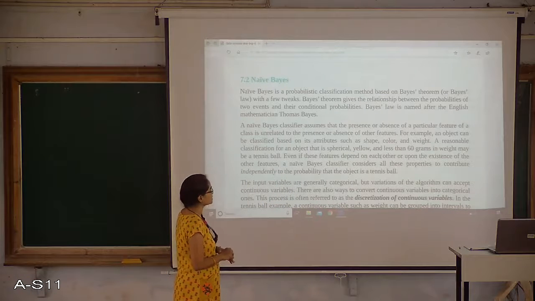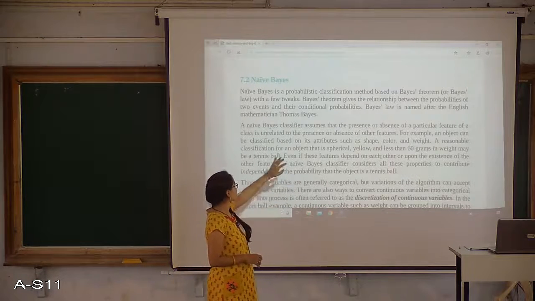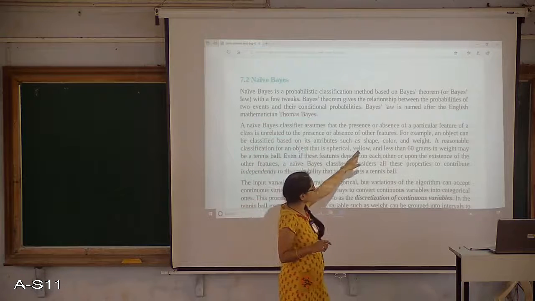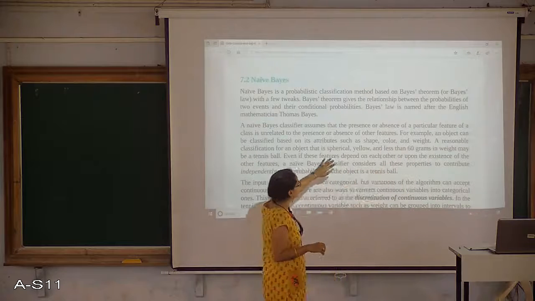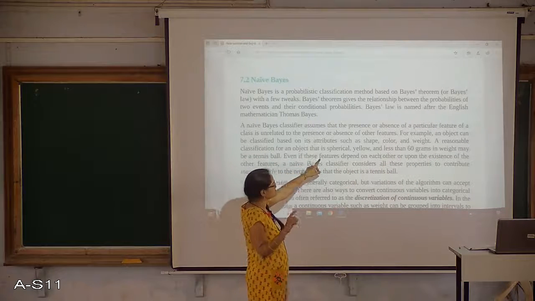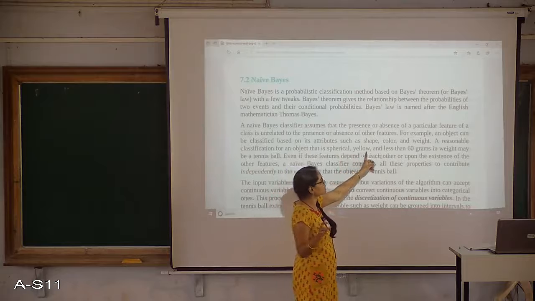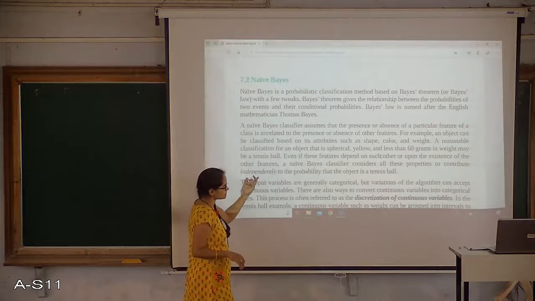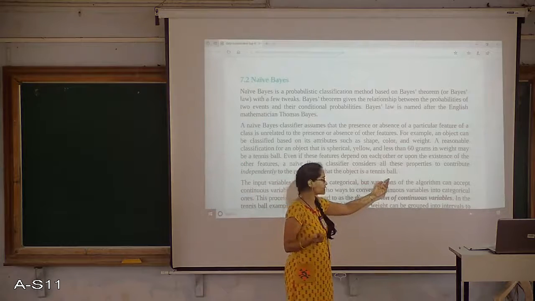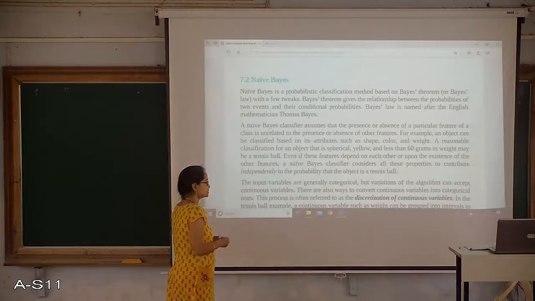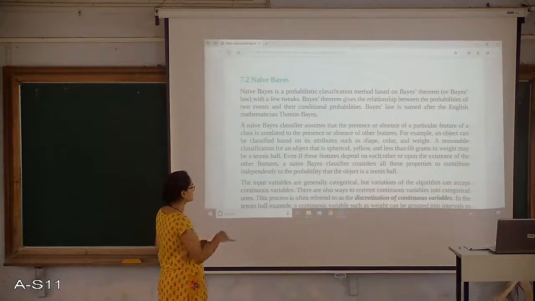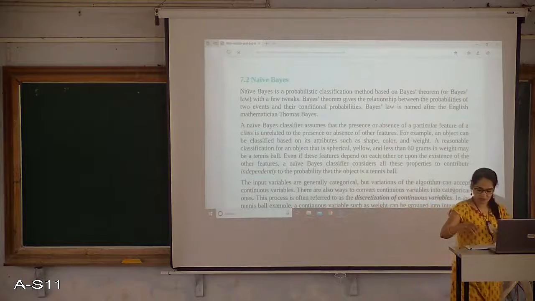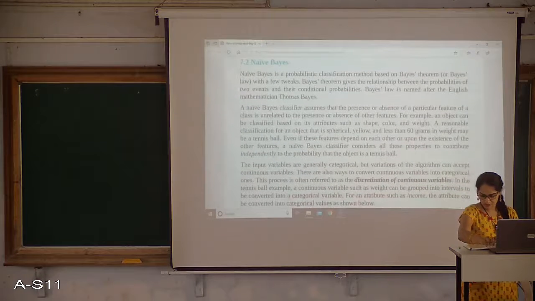One example given is an object that I consider to classify based on the shape, right, based on the color and based on the weight. If I take an object which is spherical in shape, color is yellow and the weight is less than 60 grams, then it is going to predict with a probability that it is a tennis ball, right. How exactly this Bayes theorem works, we are going to see in detail further. So this is one example of the Bayes theorem concept.